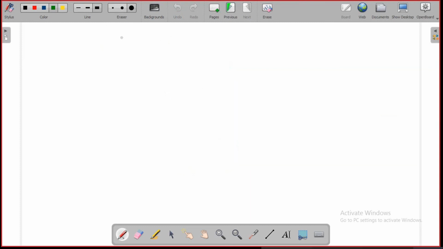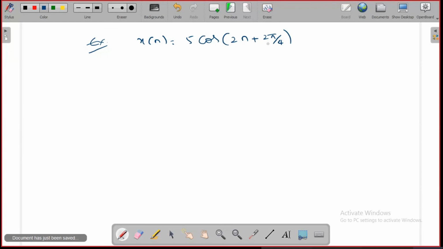Okay, let's take another example: omega naught is equal to 2. Or simply I am giving the signal x of n is equal to 5 cos of 2n plus 2 pi by 4.